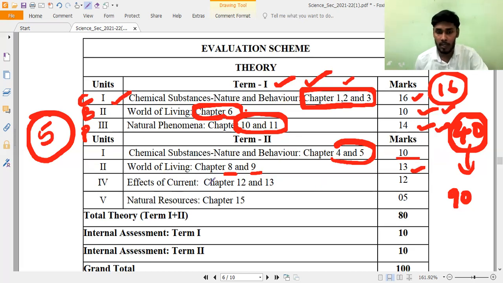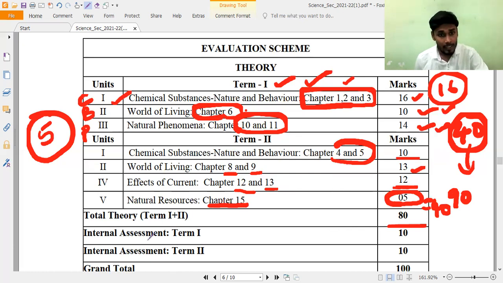Next, effects of current, chapters 12 and 13, that is electricity and magnetic effects of electric current. From that we used to get 12 marks. And the most important chapter, natural resources, which is chapter number 15, we used to get 5 marks from this. So this also totals 40 marks. So Term 1 is 40 marks and Term 2 is 40 marks, totally equal to 80 marks.